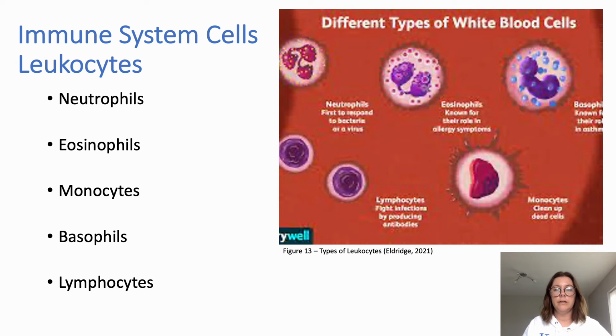White blood cells, known as leukocytes, are usually referred to as one type of cell. However, this is incorrect, as there are 5 different types of leukocytes, all produced in bone marrow. These are neutrophils, eosinophils, monocytes, basophils and lymphocytes.